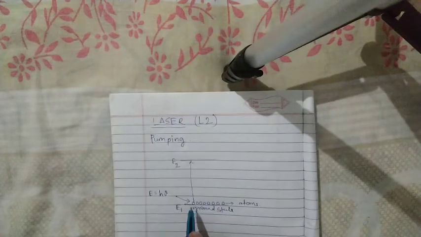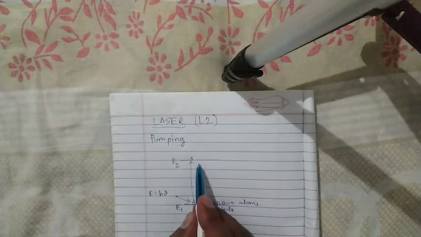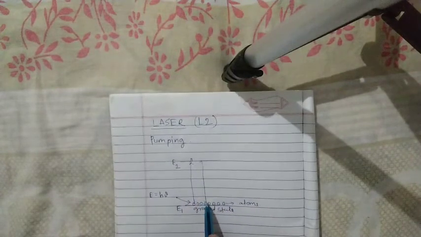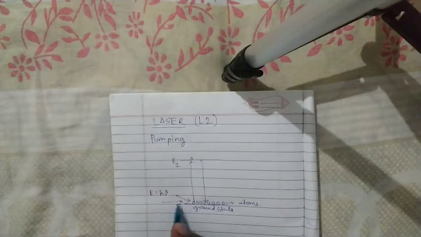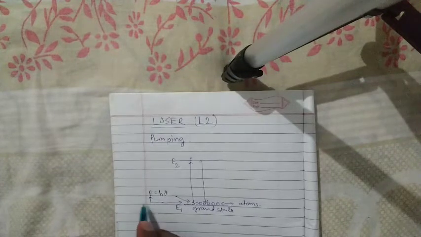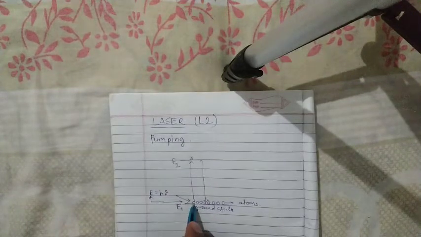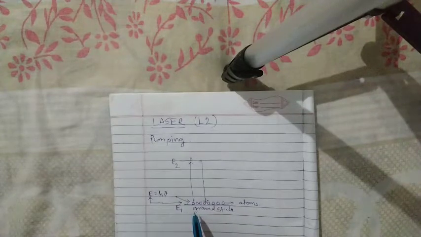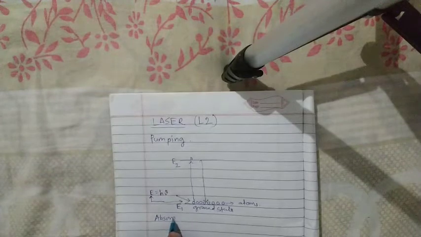In this process of supplying energy, the atom in the ground state absorbs the energy and goes to the excited state. This process is called absorption.